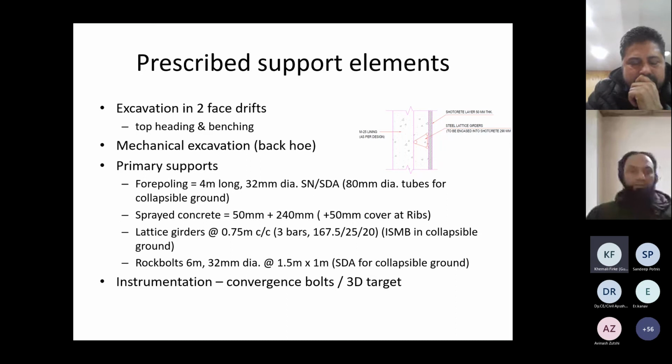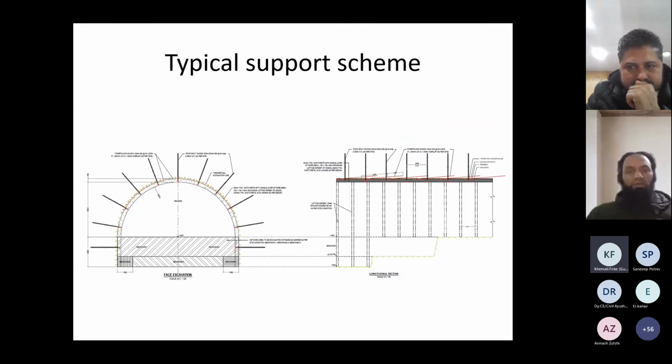And then primary supports were installed, like 4 bolting of 4 meters, and 32 mm diameter bolts or SDS were also used in collapsible grounds, and rock bolts of 6 meters were used, or even SDAs were also used for collapsible ground systems. And for instrumentation, we have used convergence bolts and 3D targets with continuous survey. This is the typical support scheme we have used for the excavation.